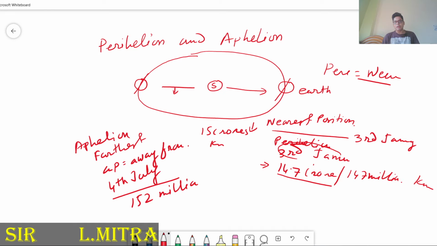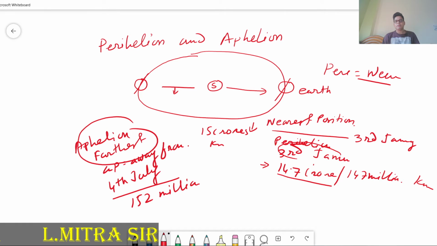So this position of the earth and sun is called the perihelion, and this is called the aphelion. Perihelion is the nearest position, on 3rd January, 147 million kilometer, and aphelion is the farthest or longest distance between earth and sun, that is 152 million kilometer. This thing we have to understand one by one.